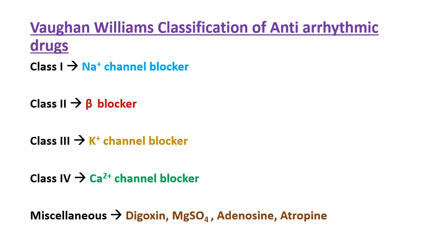Now we will come to the classification of antiarrhythmic drugs, and the classification is known as the Vaughan Williams classification of antiarrhythmic drugs. So the Vaughan Williams classification includes class 1, 2, 3, 4 and miscellaneous. Class 1 sodium channel blocker, class 2 beta blocker, class 3 potassium channel blocker, class 4 calcium channel blocker. Under miscellaneous drugs we have digoxin, magnesium sulfate, adenosine, atropine.